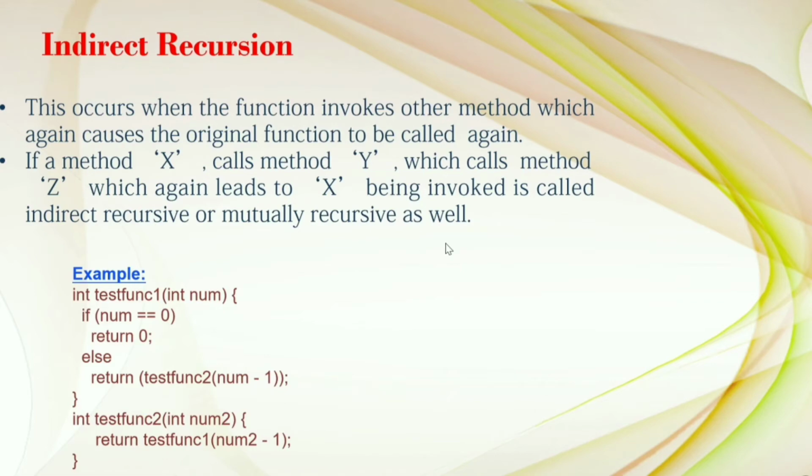Okay, indirect recursion. This occurs when a function invokes another method, which again causes the original function to be called again. That is mutual calling. For example, if method x calls method y, which calls method z, and that method z again leads to x being invoked, it is called indirect or mutual recursion. For example, this is the test function. If the passed number is 0, then it returns 0, else it returns test2 passing num - 1.